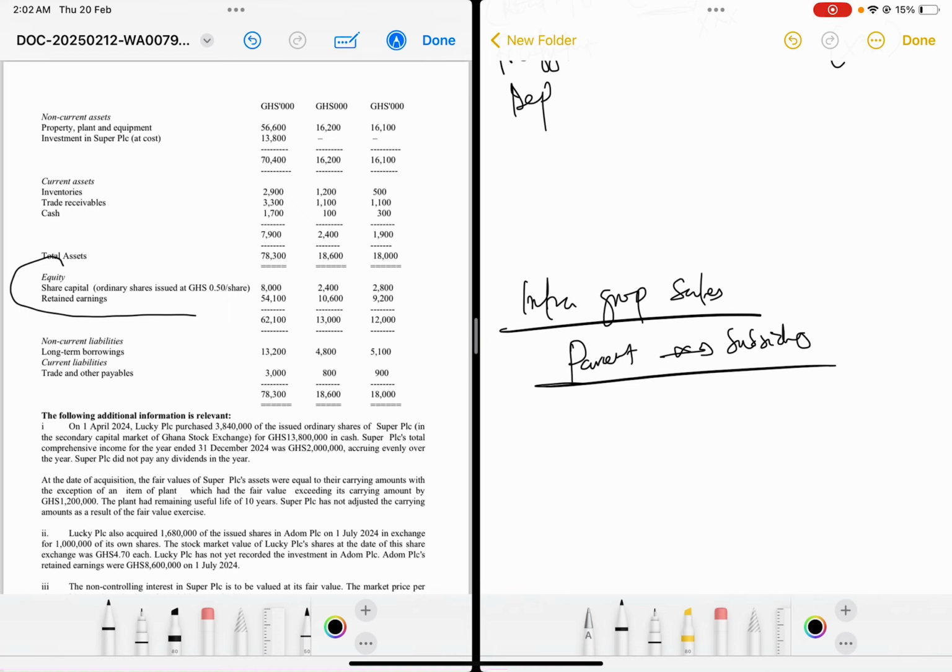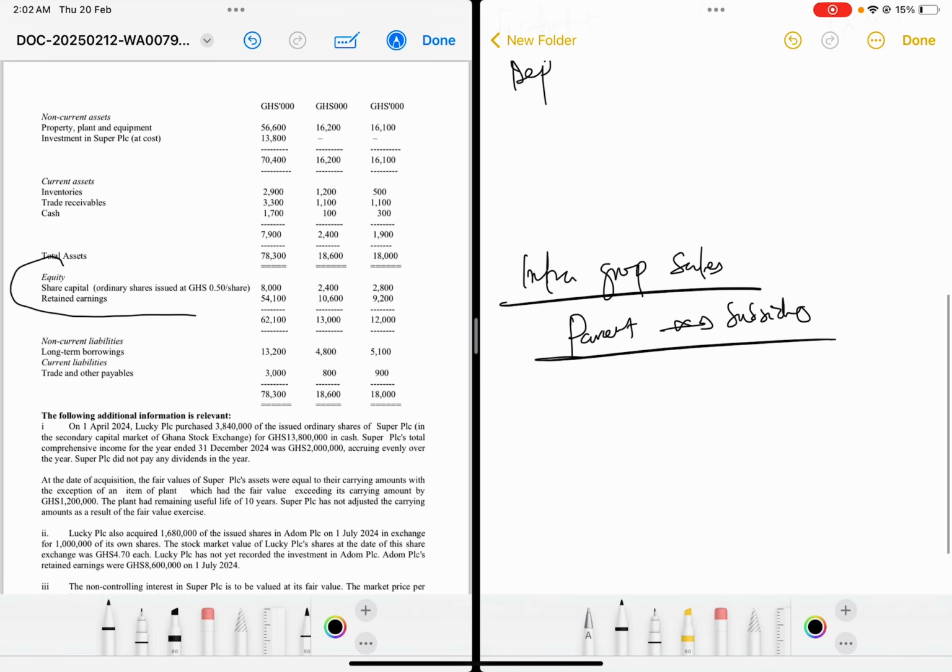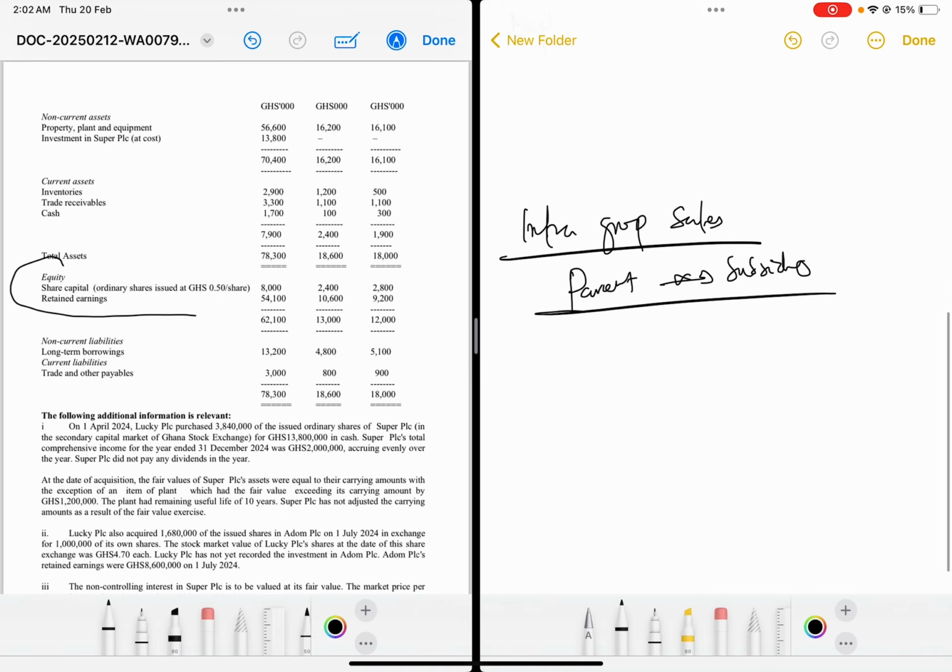You are not going to eliminate the sales that occurred before the acquisition. So if the sale occurred in the post-acquisition period, the entry is that you debit your sales revenue.